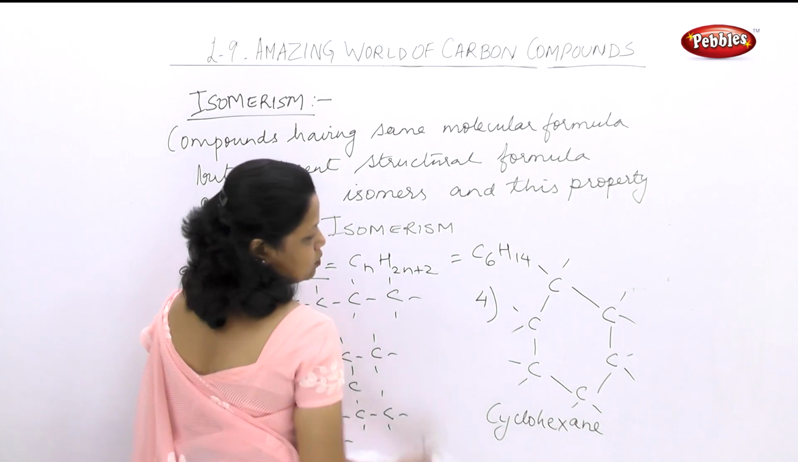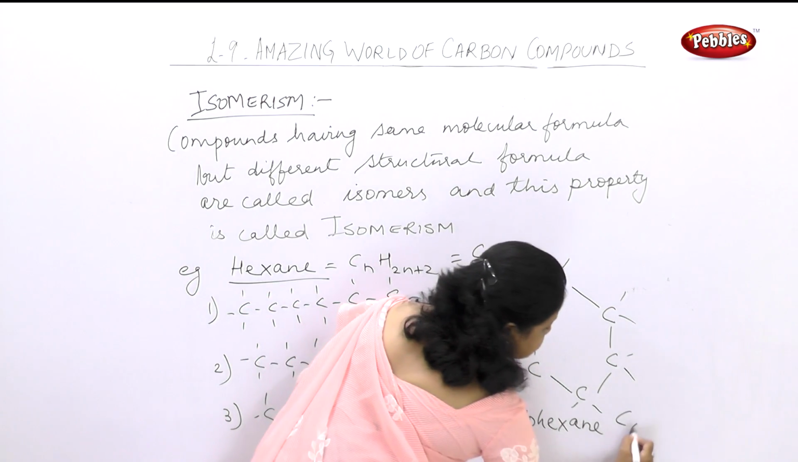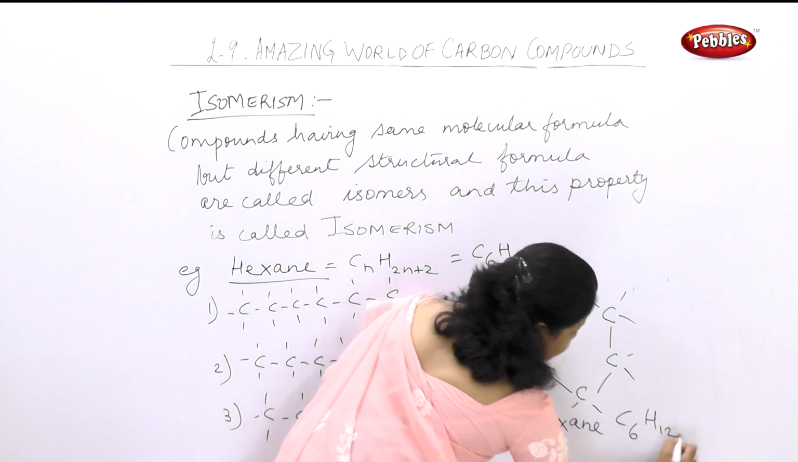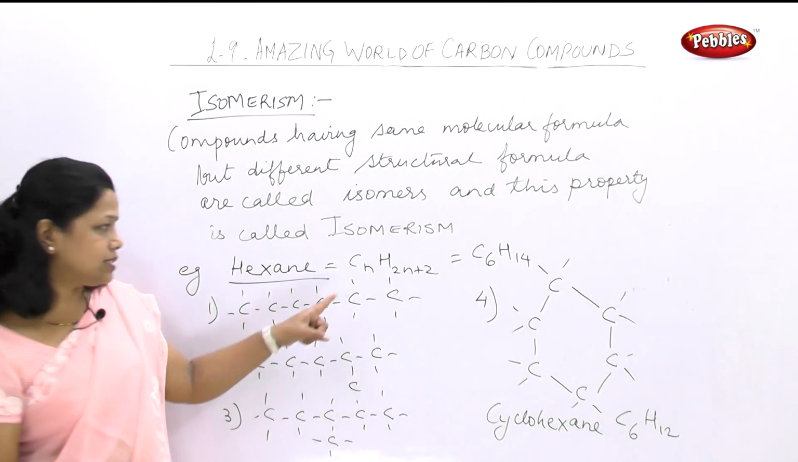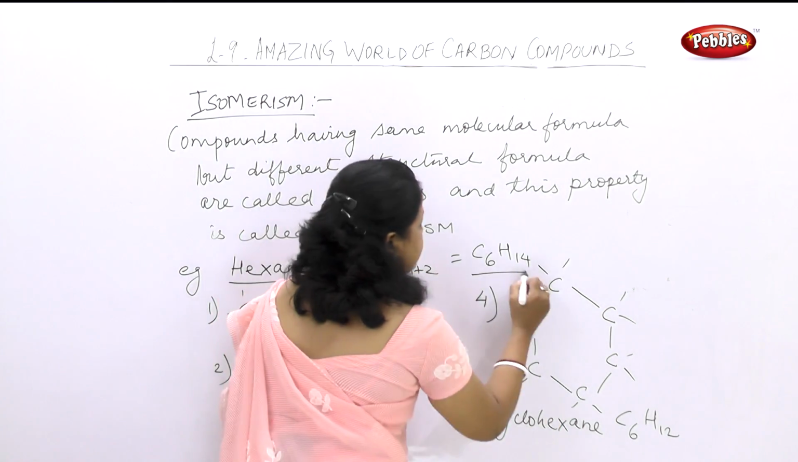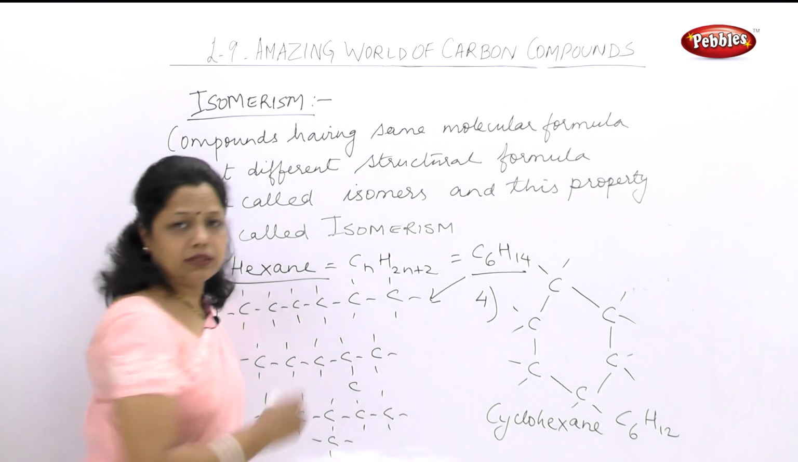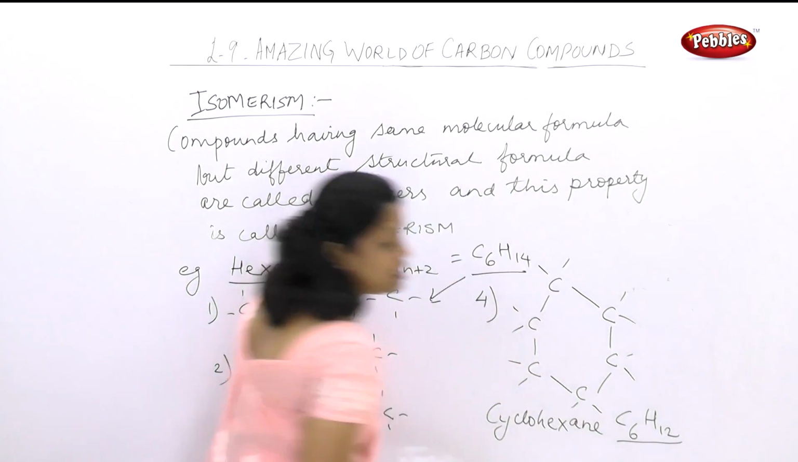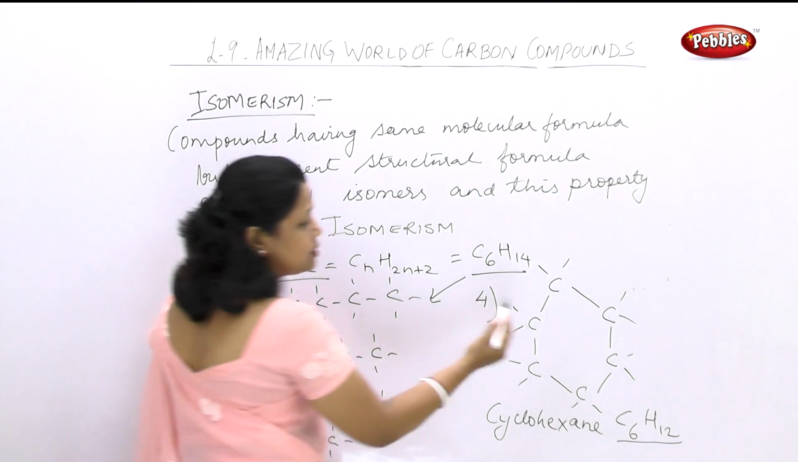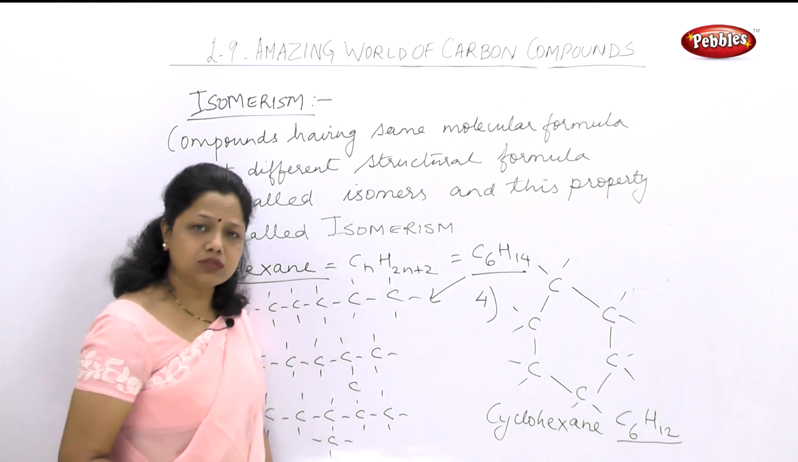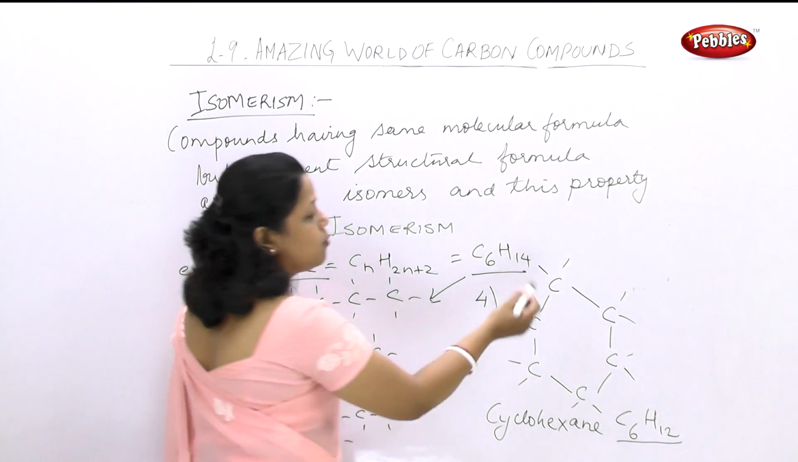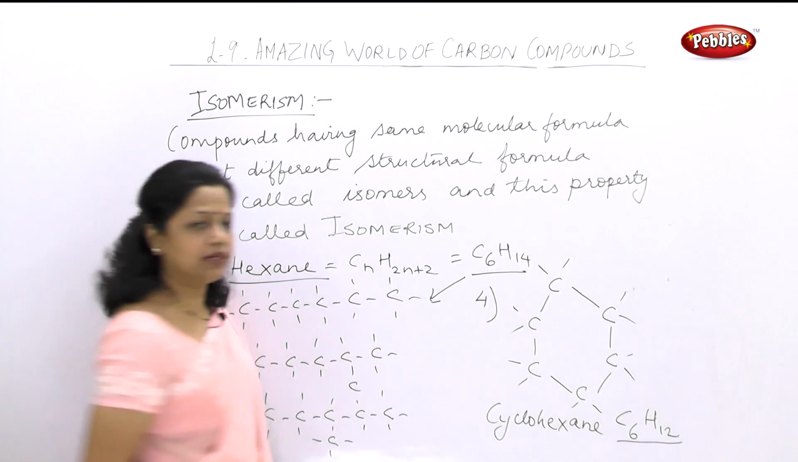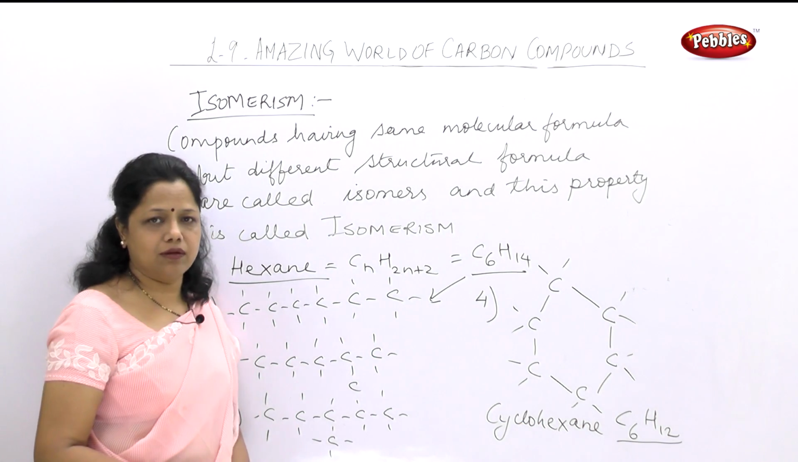So formula of cyclohexane will be C6H12. Here the formula was C6H14 for straight chains. But if it is a cyclohexane, the formula becomes C6H12 because there is no need for another 2 hydrogen to balance the bonds. So therefore cyclohexane will have C6H12.